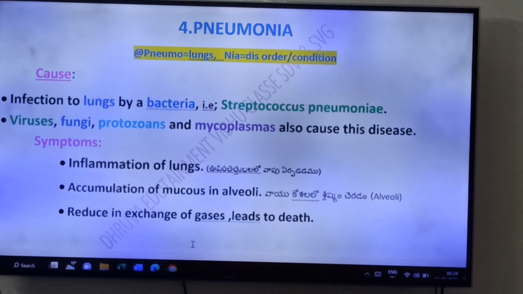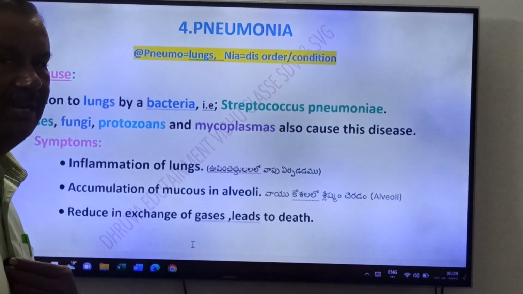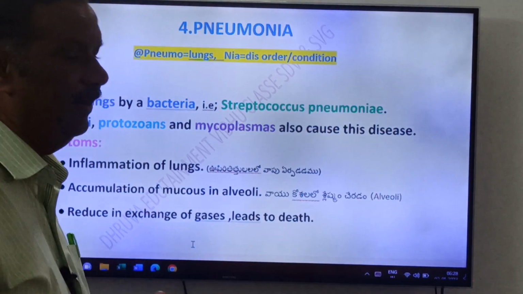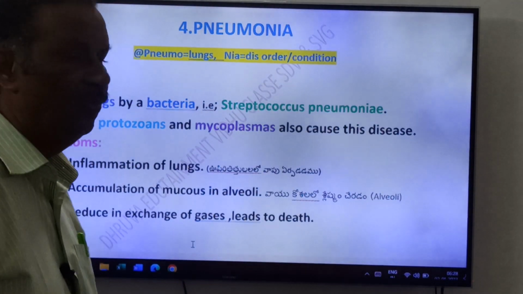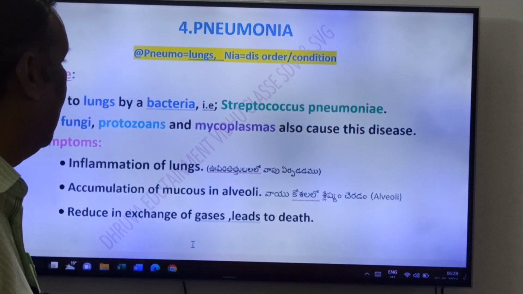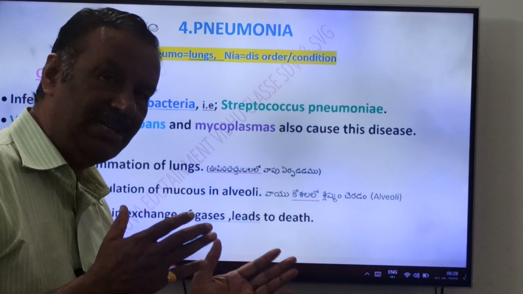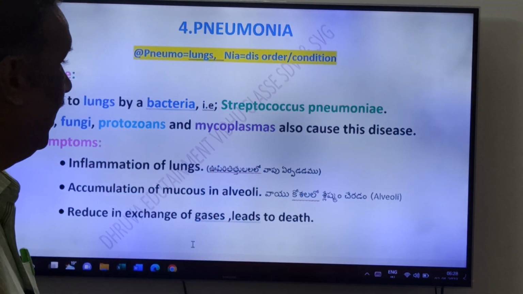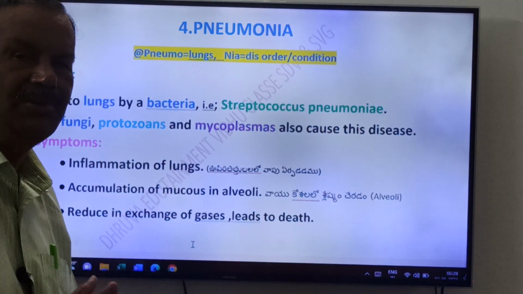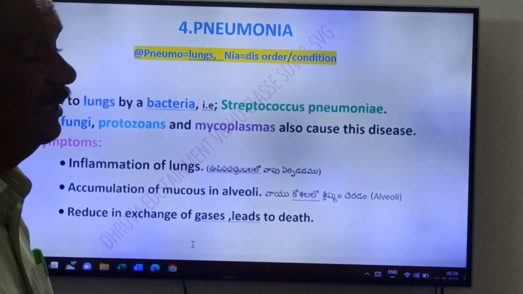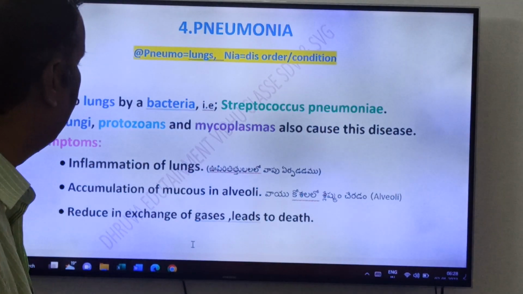In pneumonia, the main reason for pneumonia is what, friends? The lungs are infected by a bacteria. What is that bacteria, friends? Streptococcus pneumoniae. In addition to that bacteria, viruses, fungi, protozoans and mycoplasma also cause this disease, friends. So in addition to Streptococcus pneumoniae, viruses, fungi, protozoans and mycoplasma also cause this pneumonia, friends. What are the symptoms, friends?